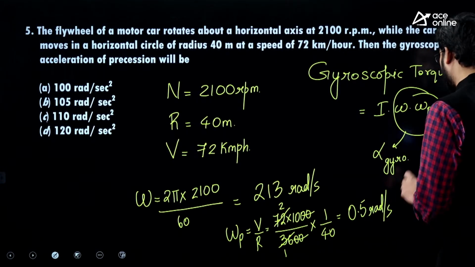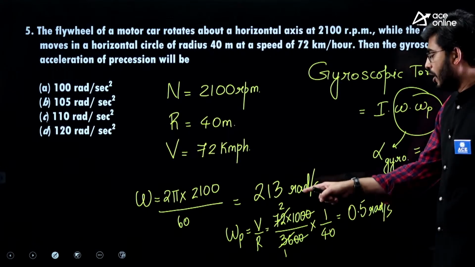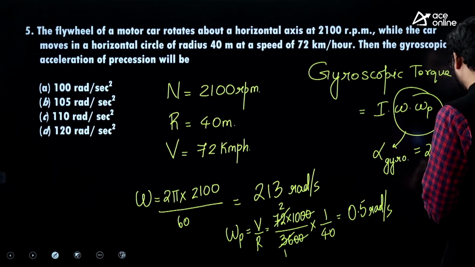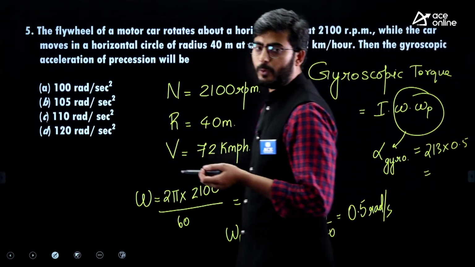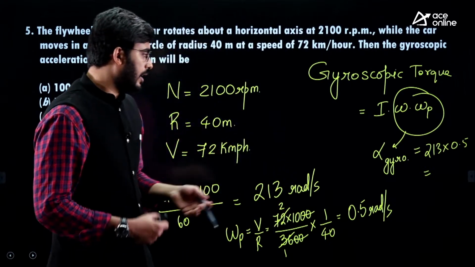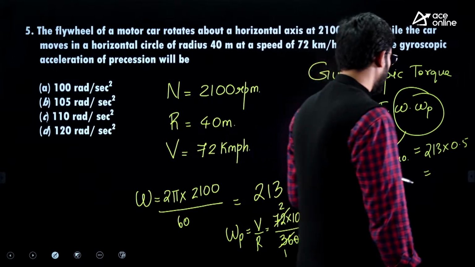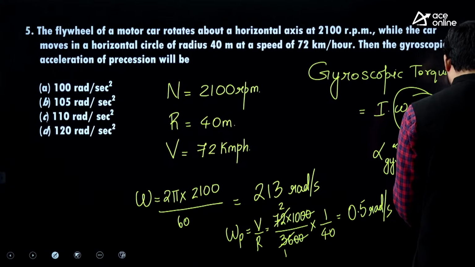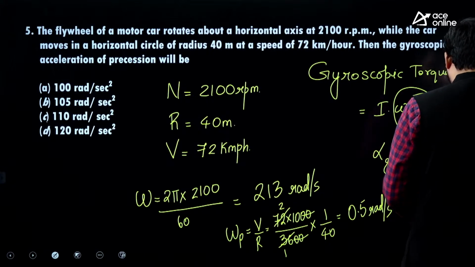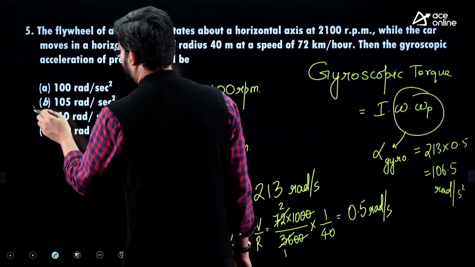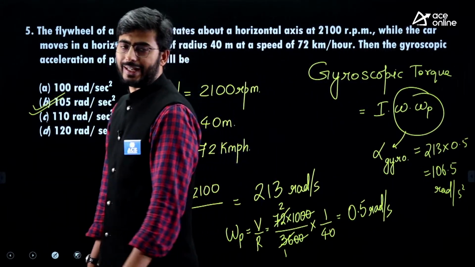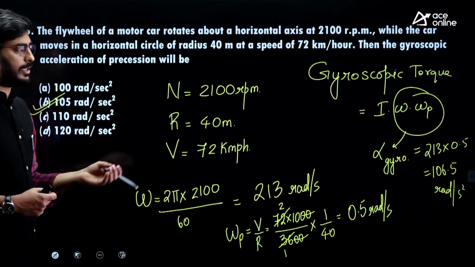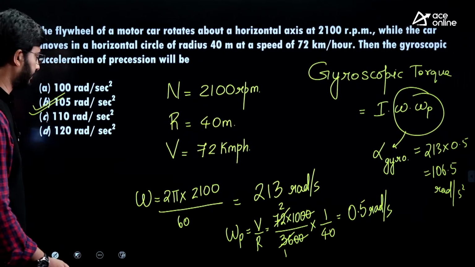So alpha gyroscope will be the product of omega and omega p. What is omega? 213 into omega p is 0.5. So this is equal to how much? 213 into 0.5 will be approximately 107 or 106.5 radians per second square. So the closest answer here would be option B guys, that is 105 radians per second square. So this is one type of problem where you are able to see single formula application.